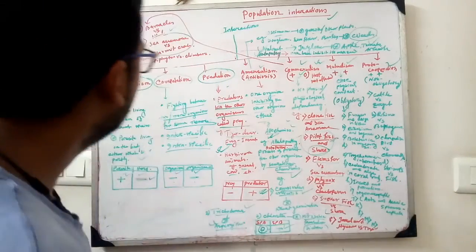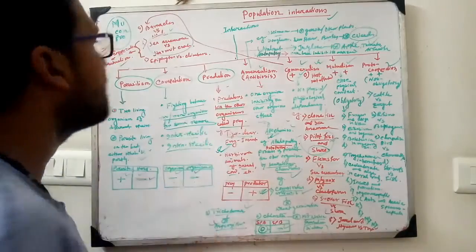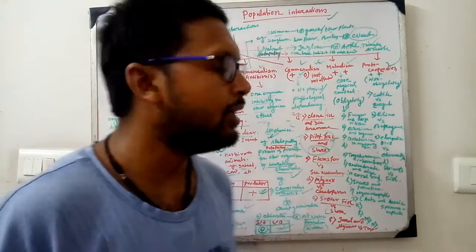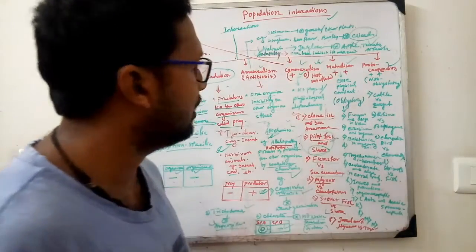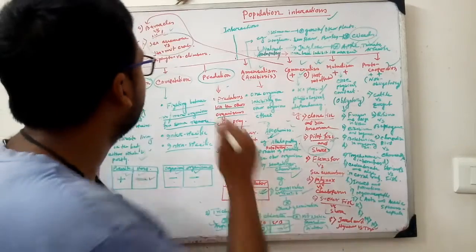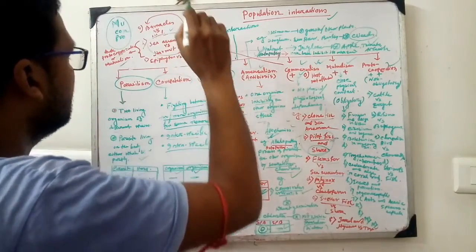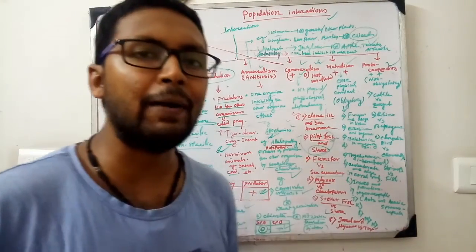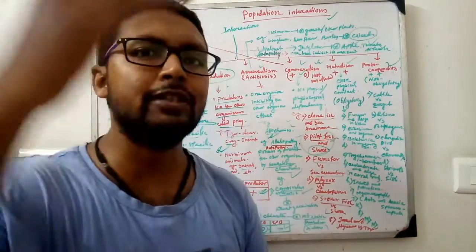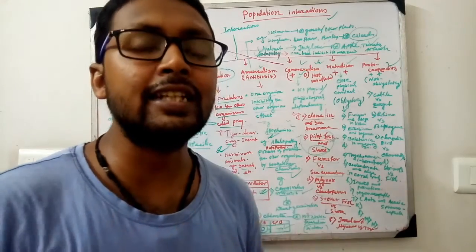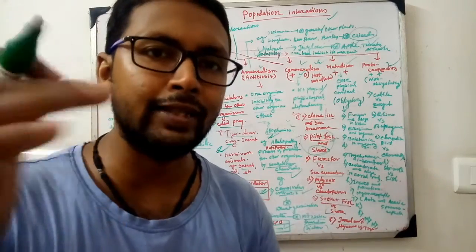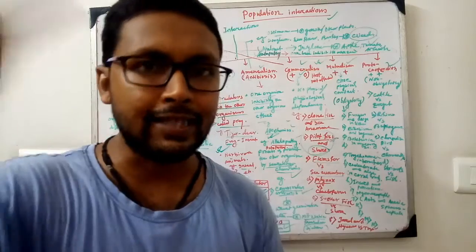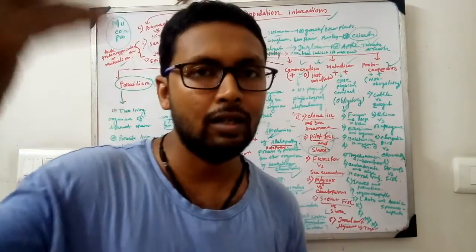Sometimes some authors treat it as a protocooperation and mutualism relationship. However, it is actually a commensal relationship, present in hermit crab and sea anemone. Most important example here: the epiphytes and climbers. We know that epiphytes are present on the surface of a large tree, and the large tree is not affected, but the epiphytes growing on the surface of the tree are getting food and sunlight from the upper surface,